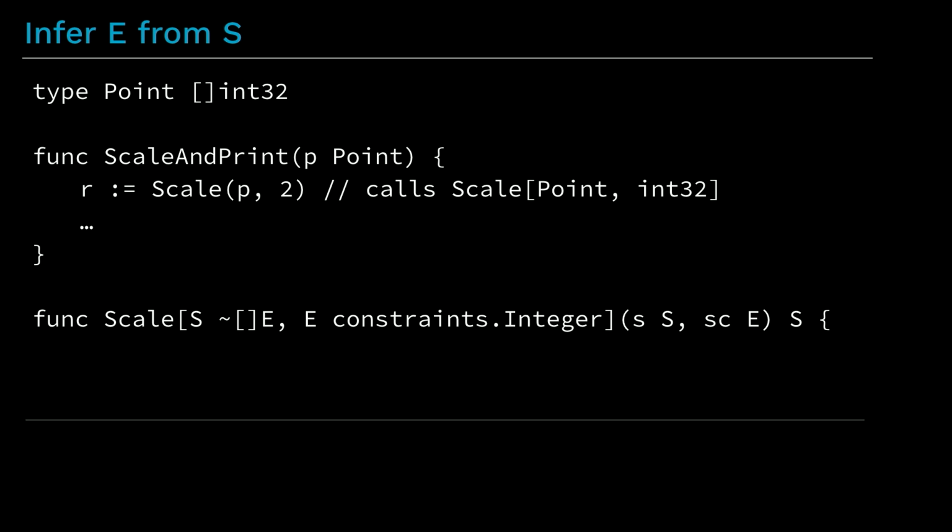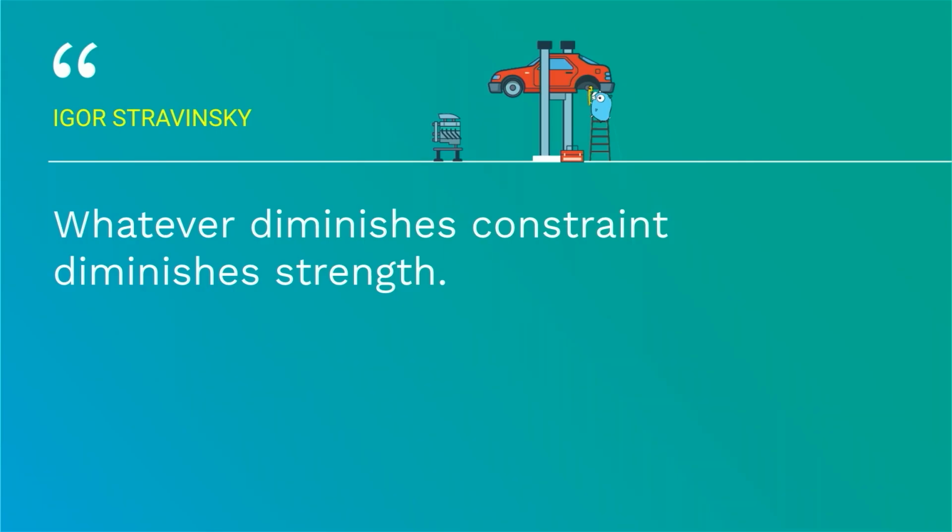S, we know, is Point, and Point's underlying type is slice of int32, so E is inferred to be int32. The compiler does have to then verify that int32 satisfies E's constraint, which it does, since int32 is an integer type. Now, all the type arguments have been successfully inferred, so the function can be instantiated and called with no explicit type arguments required at the call site. That was just an introduction to constraint type inference and why and how you might want to use it. As I said before, for full details, see the generics proposal or the soon-to-come updates to the language spec.